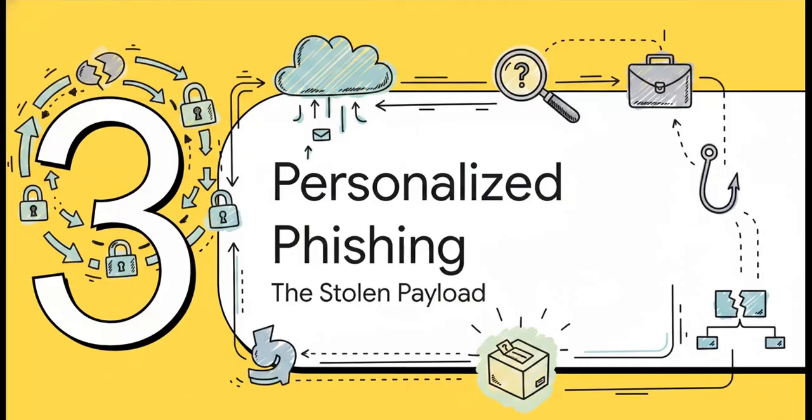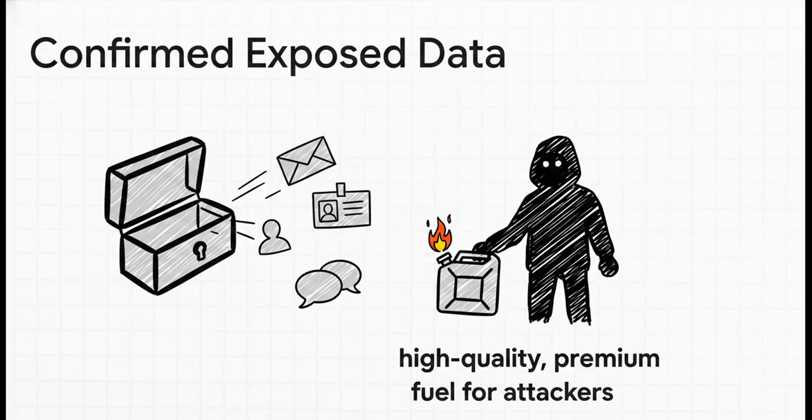All right, Section 3, the personalized phishing threat, the stolen payload. Now, we've got to shift to the most dangerous downstream consequence of this specific architectural flaw: what data was actually taken. The confirmed exposed data includes names, email addresses, student ID numbers, and private messages between users. Now, Instructure was quick to note that passwords and financial info were not exposed.